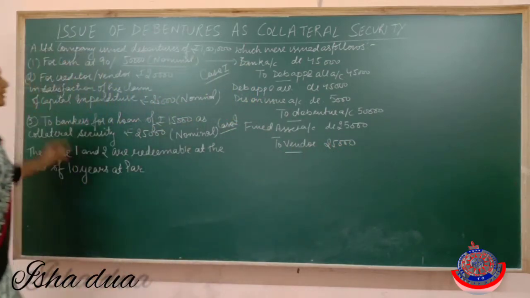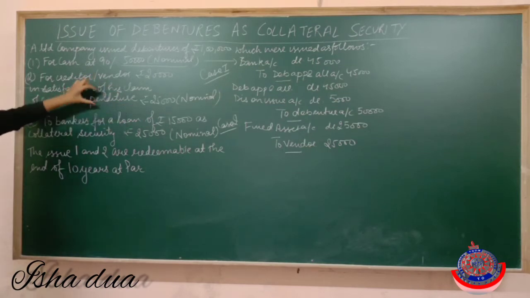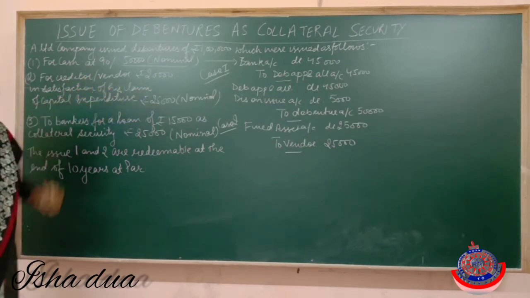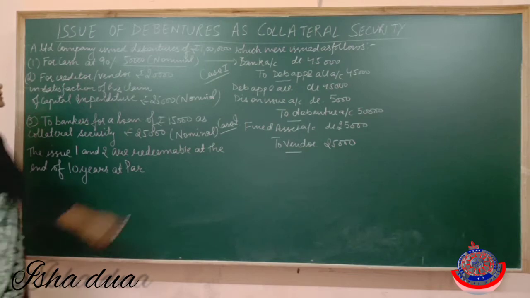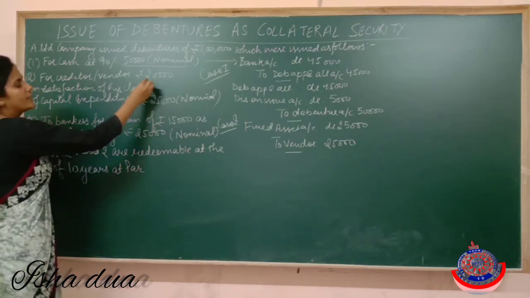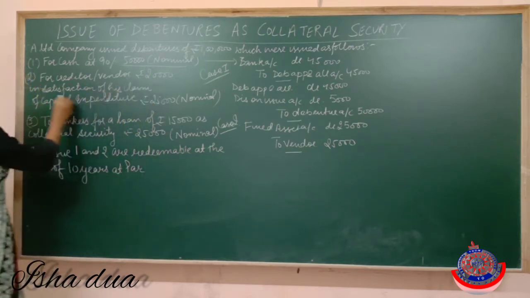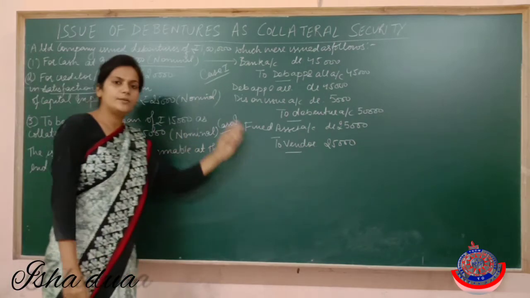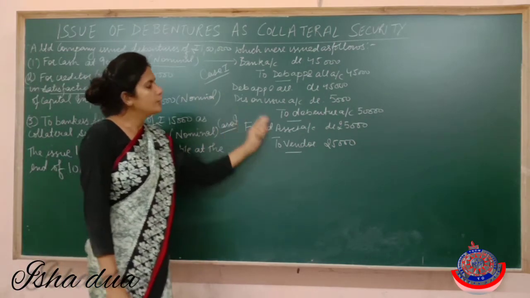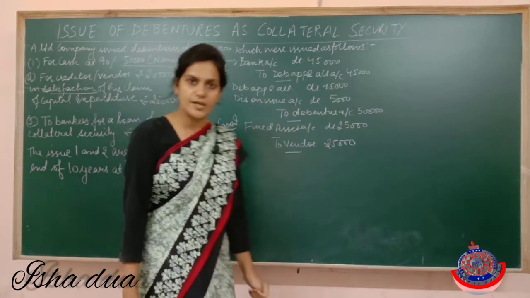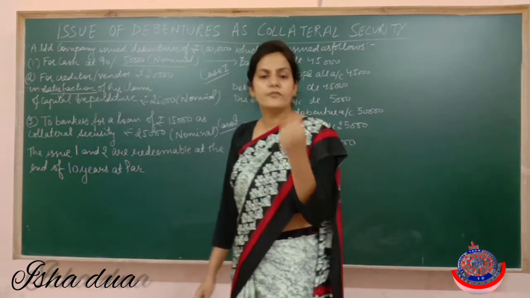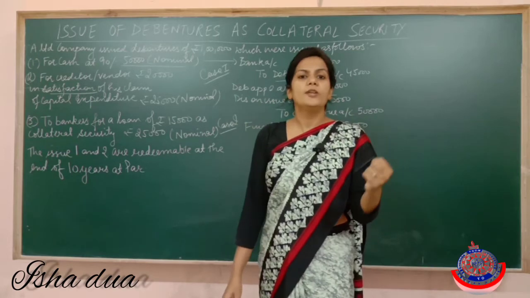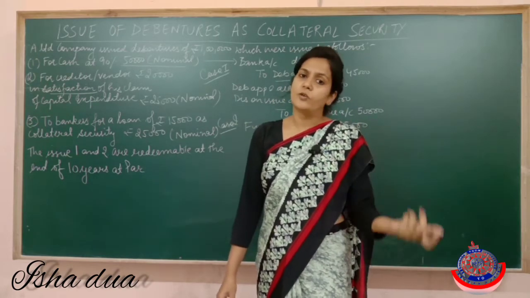Now the value of the asset or the amount of capital expenditure is 25,000. Now we are issuing debentures of rupees 20,000 in full settlement of his claim. Full settlement of his claim means that though the value of the fixed asset is 25,000, we are giving debentures of only rupees 20,000 to the vendor.